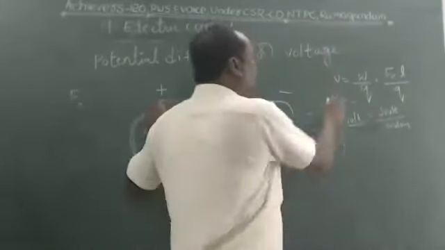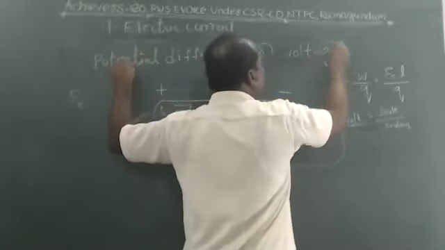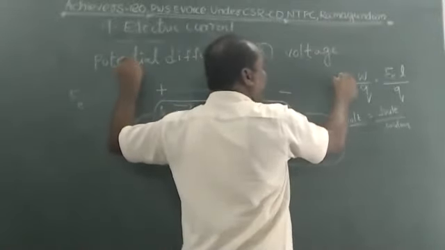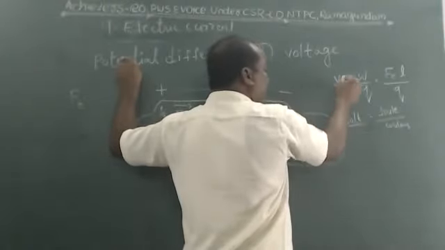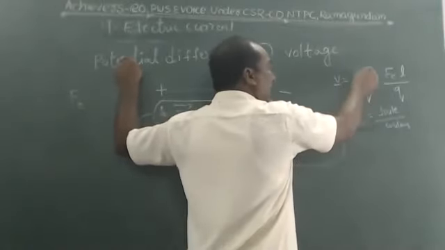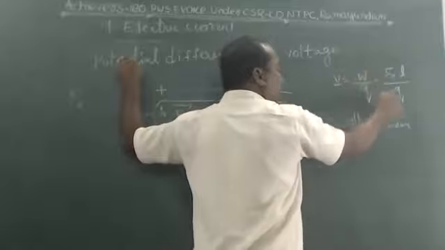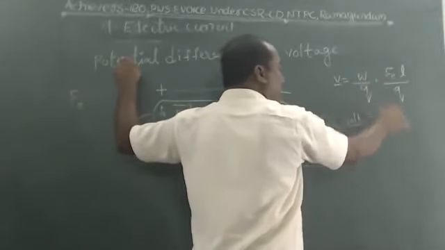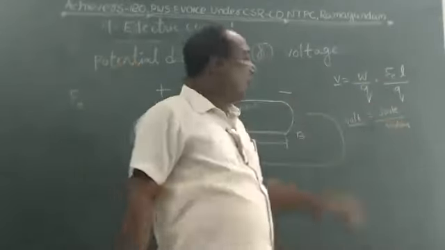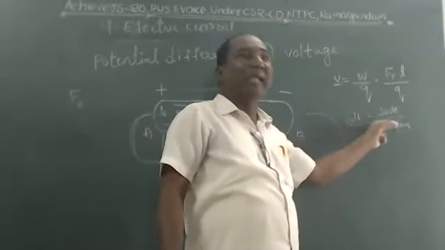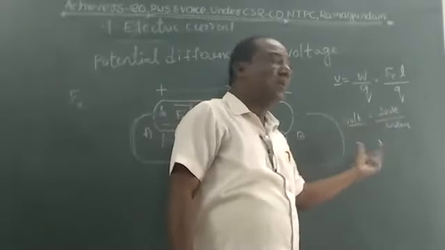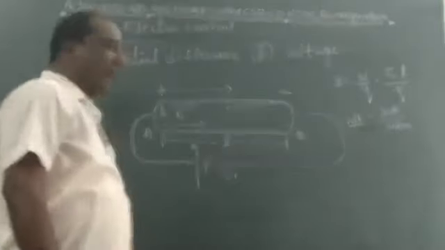Okay, children. V means potential difference or voltage. It is denoted by V. V is measured in which units? Volt. W is work, and work is measured in joule. Charge is measured in coulomb. 1 joule per coulomb equals 1 volt. It is the potential difference.